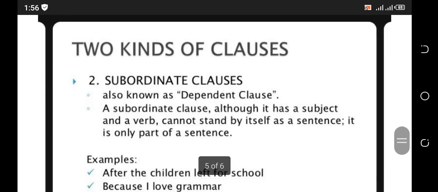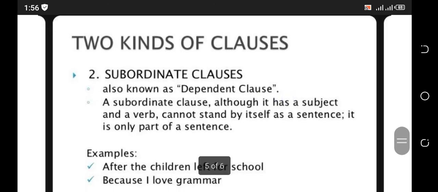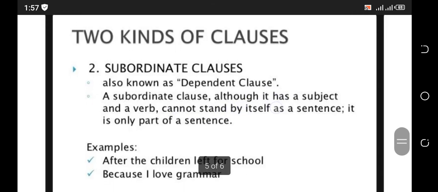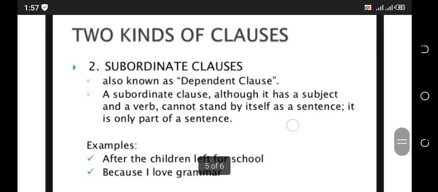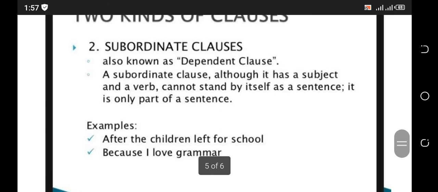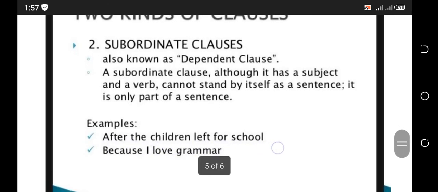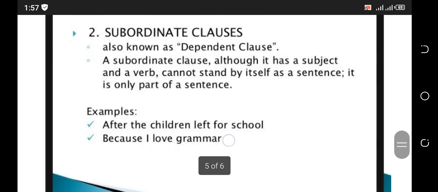Second type is the subordinate clause. It is also known as a dependent clause. A subordinate clause, although it has a subject and a verb, cannot stand by itself as a sentence. It is only a part of a sentence. Just like the examples given here: after the children left for school. Because I love grammar.